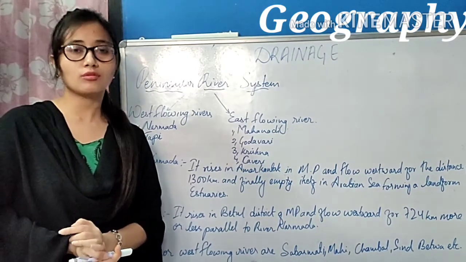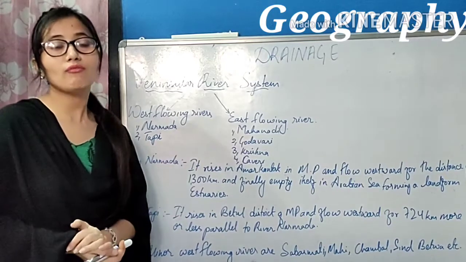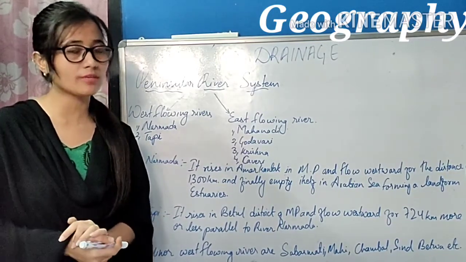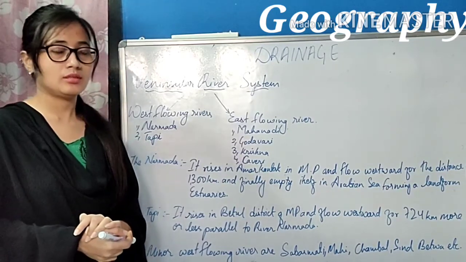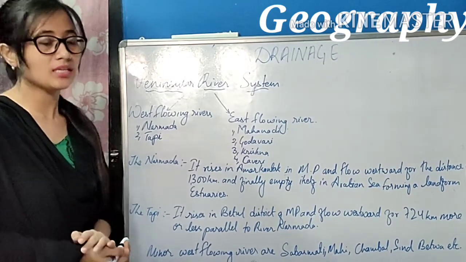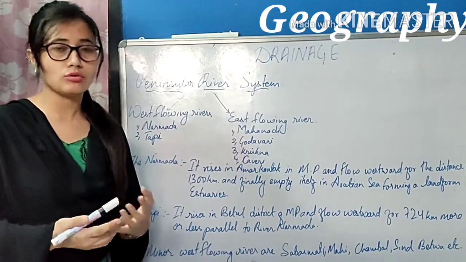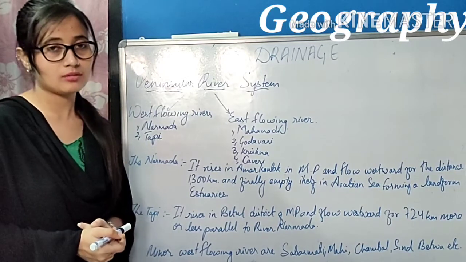Students, you may get a question on this topic. Name the west flowing rivers of Peninsular India. That is Narmada and Tapi. And name the east flowing rivers of Peninsular India: Mahanadi, Godavari, Krishna and Kaveri. If they are asking any two, you write any two. If they are asking any one, you can write any one.